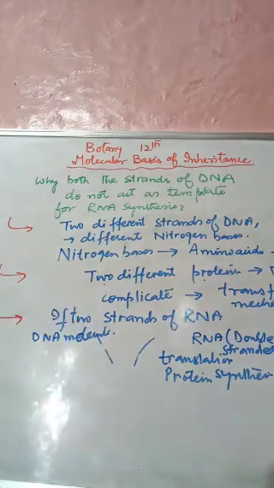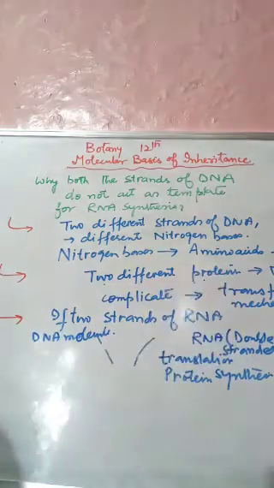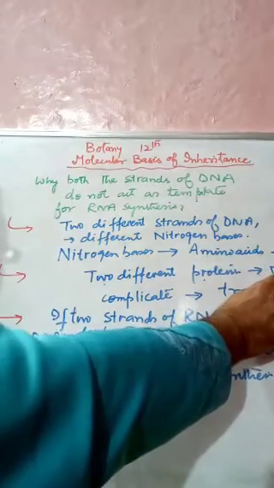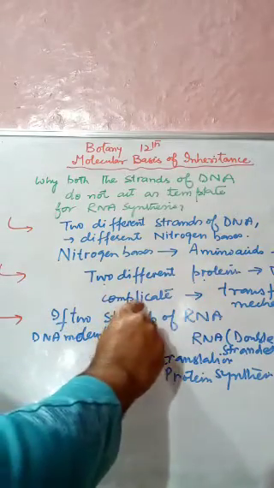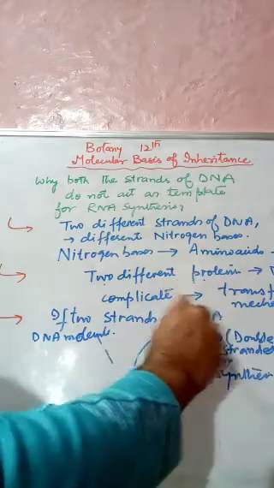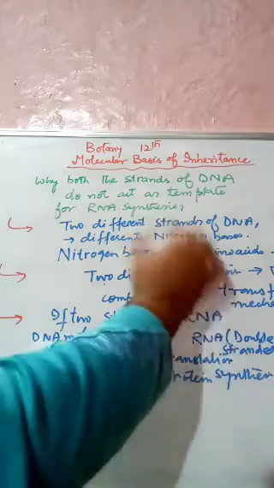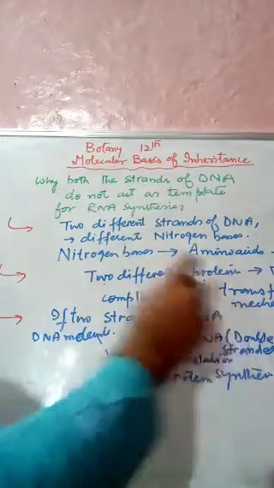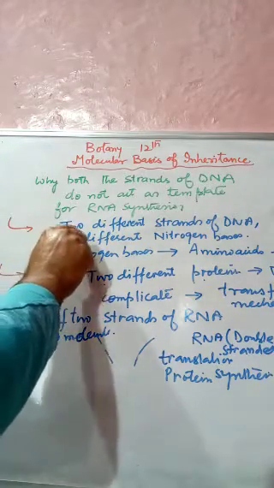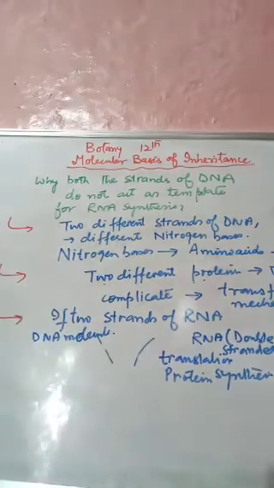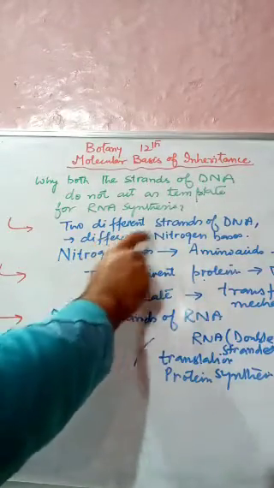Second reason: due to the formation of two different proteins from one DNA molecule, they will complicate the transfer, the genetic information and its transfer mechanism. We also know that the two different strands of DNA have different sequences, that means different nitrogen bases.